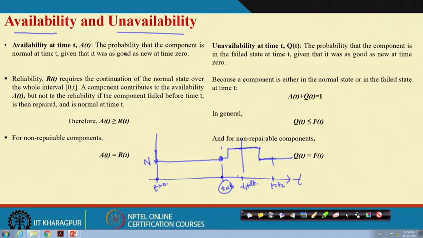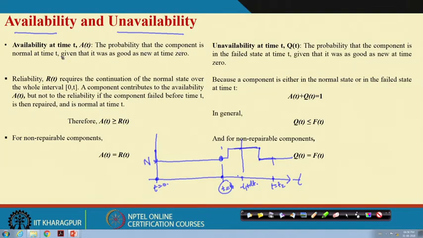But for both cases, please remember that the component was as good as new when it was first manufactured or first started operation. That means, at the beginning when t equal to 0, it is as good as new.